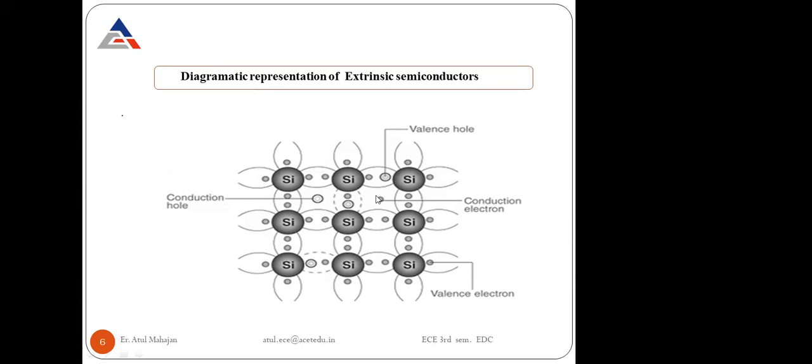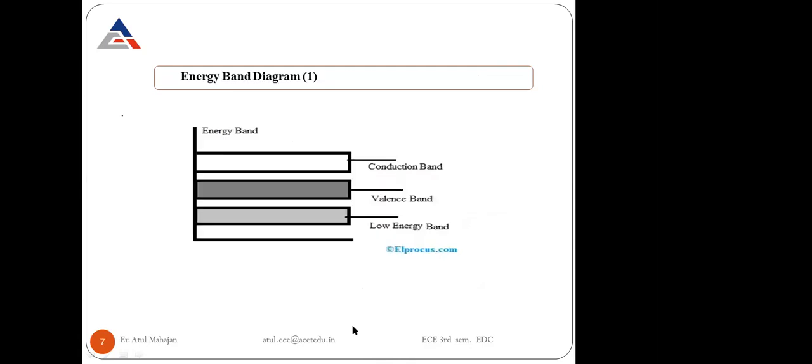This is a conduction electron which has been doped inside the semiconductor to enhance its conduction properties. This is a silicon structure of the semiconductor, and the extrinsic property is just to add impurities in order to enhance the conduction.